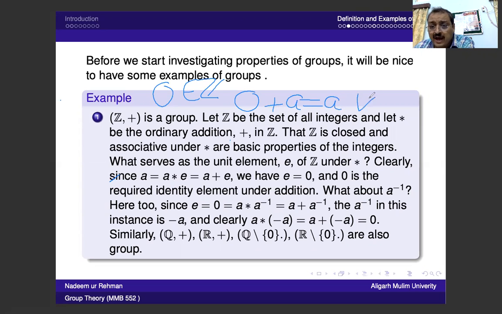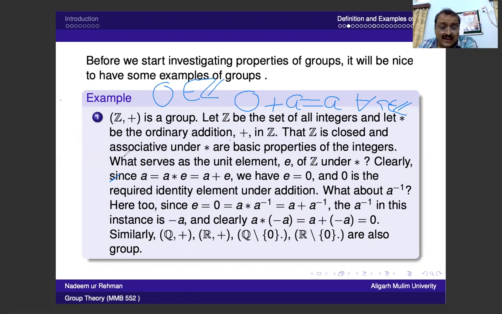So this is true for every A that is an element of Z. You take any element of Z, add zero, and this gives you the element itself.